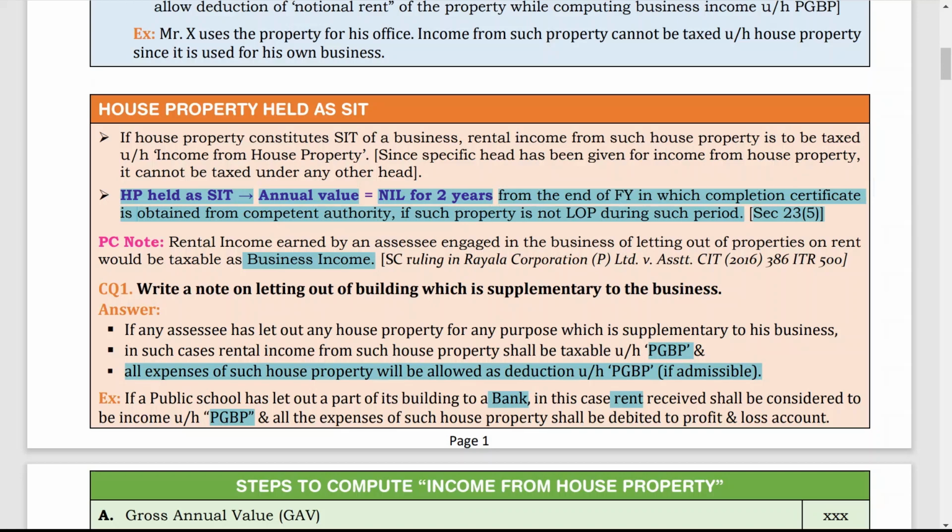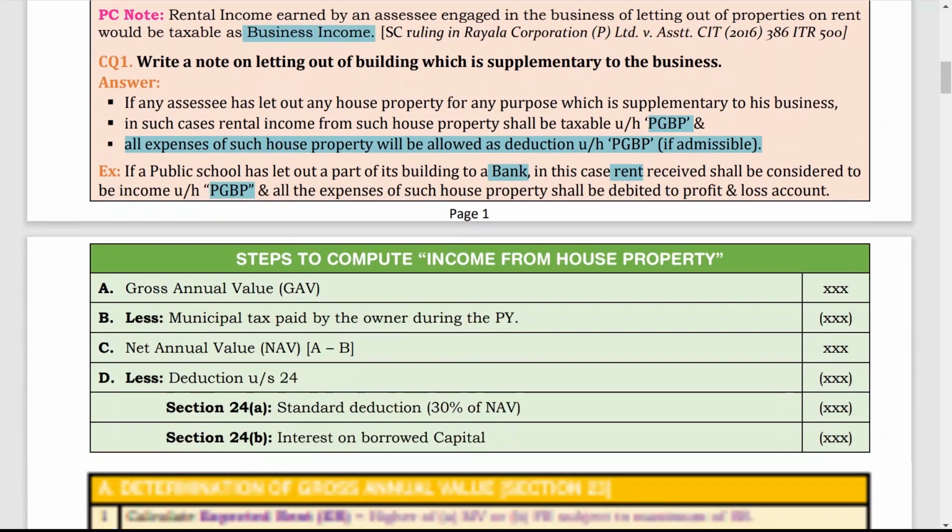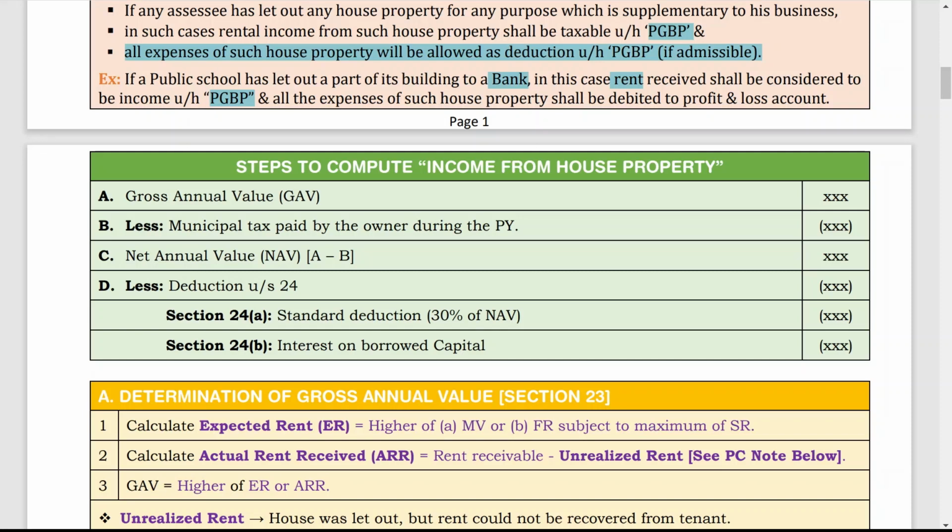So when you have to treat rental income as PGBP income and when you have to treat it as house property income, that difference is given here. Now next, two steps to compute income from house property. How to calculate income from house property? These are the simple steps that you have to keep in mind while you are calculating income from house property.